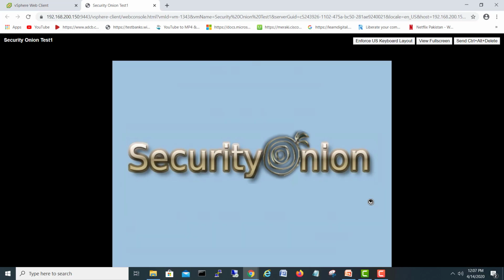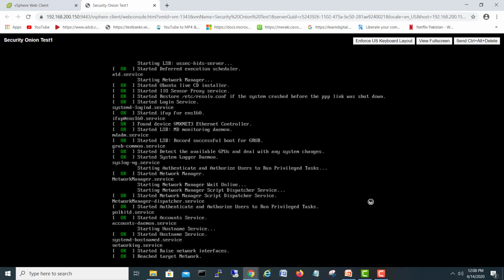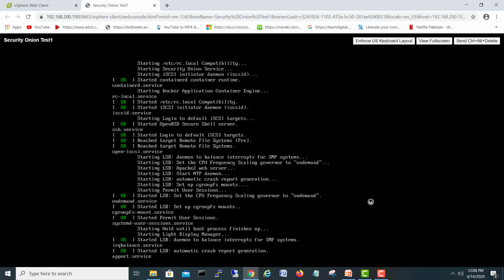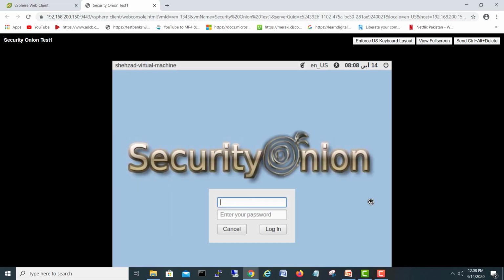Okay, enter. If you wait some seconds, it will automatically start booting. Now after this, the second part, it will go to the third part. Either you choose this software as evaluation or as production. So we will go for production mode to get the maximum output from the system. Okay, back here.